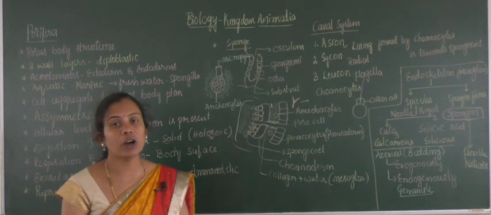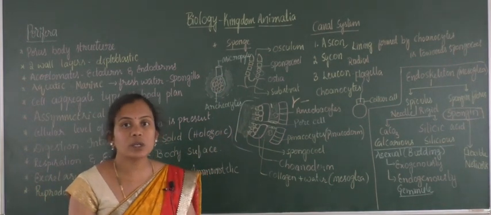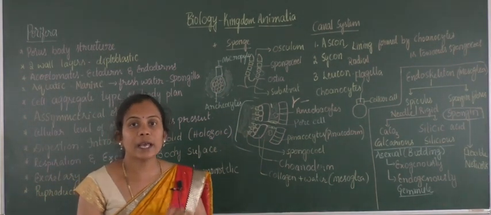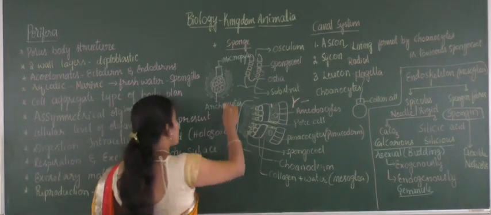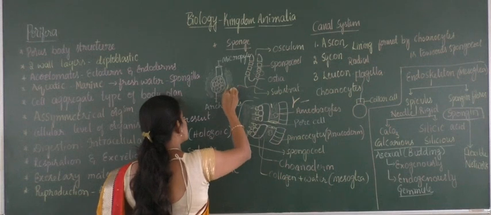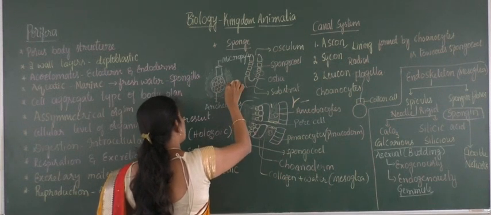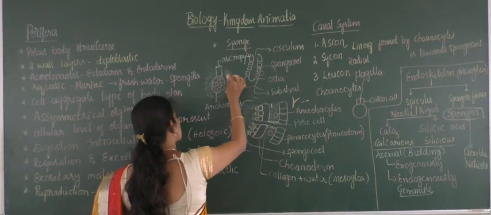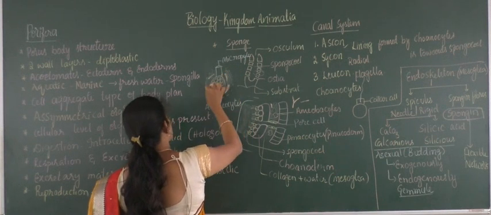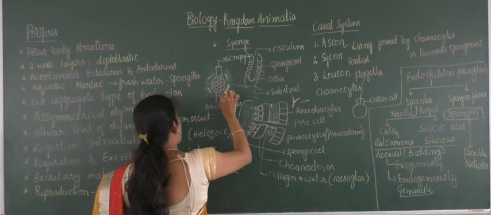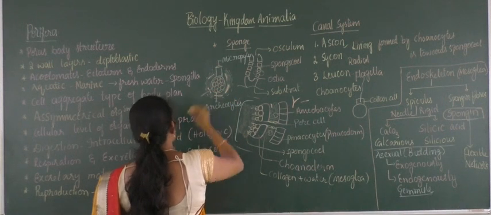What is the function of the mucilage around the archaeocytes? It helps in prevention of drying of the archaeocytes. And later, within this mucilage, there will be needle-like structures in irregular form, called gemmules.